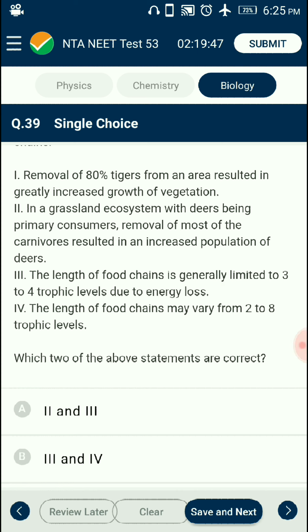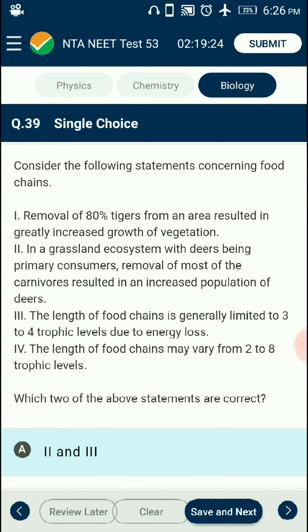In the grazing food chain, the producers, for example plants, are eaten by herbivores, for example rabbit, deer, cow, etc., and these are eaten by carnivores. Therefore, the removal of most of the carnivores results in an increased population of deer. So the answer is option A. The second and third statements are correct about the food chain.